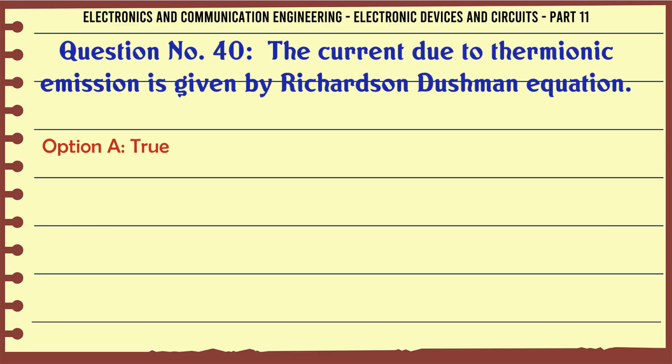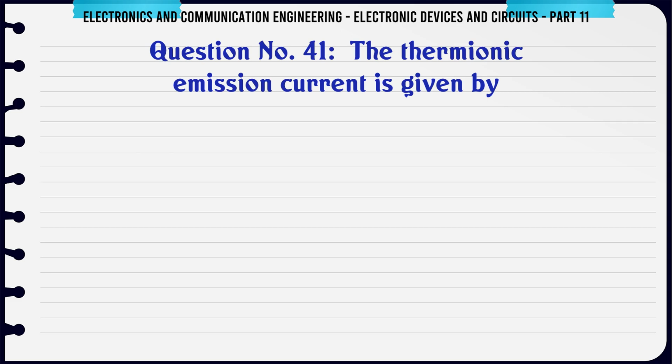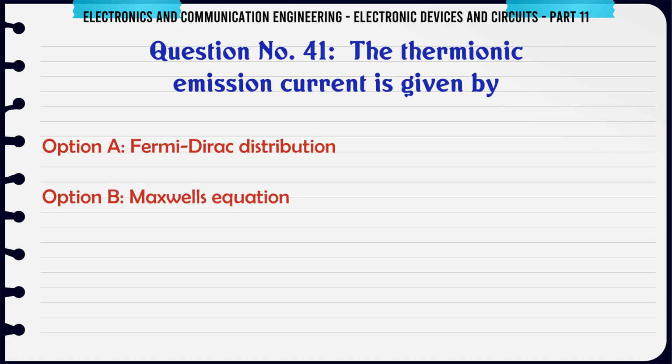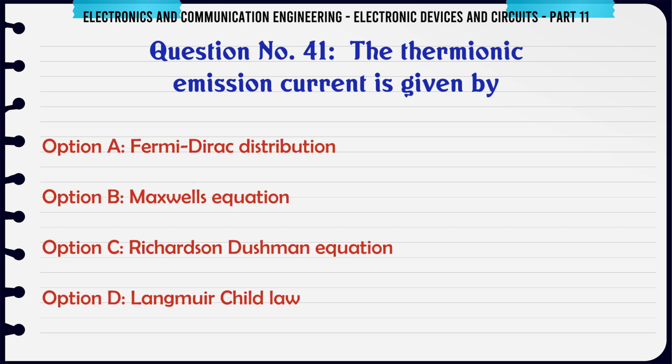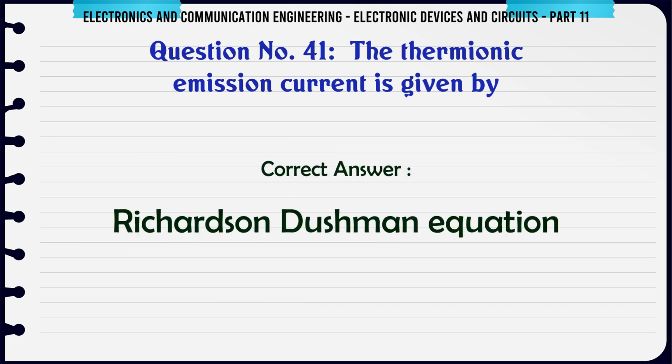The current due to thermionic emission is given by Richardson-Dushman equation. A. True, B. False. The correct answer is true. The thermionic emission current is given by A. Fermi-Dirac distribution, B. Maxwell's equation, C. Richardson-Dushman equation, D. Langmuir-Child law. The correct answer is Richardson-Dushman equation.